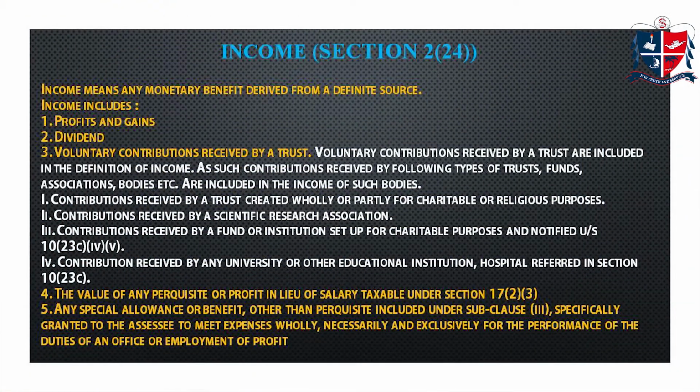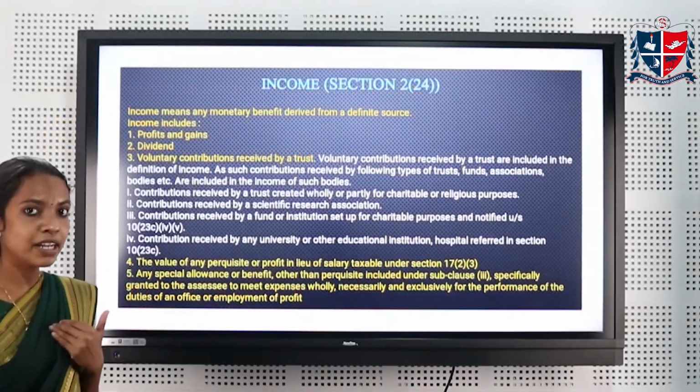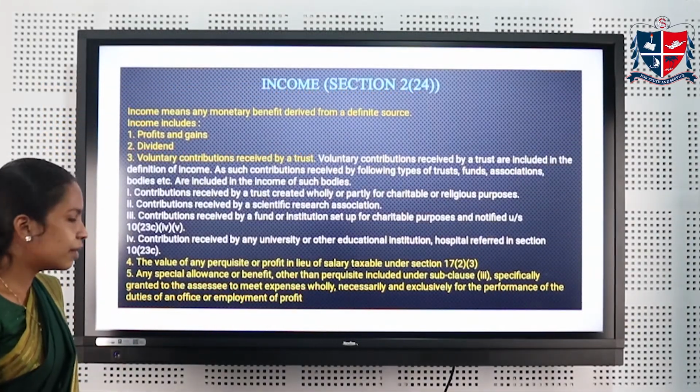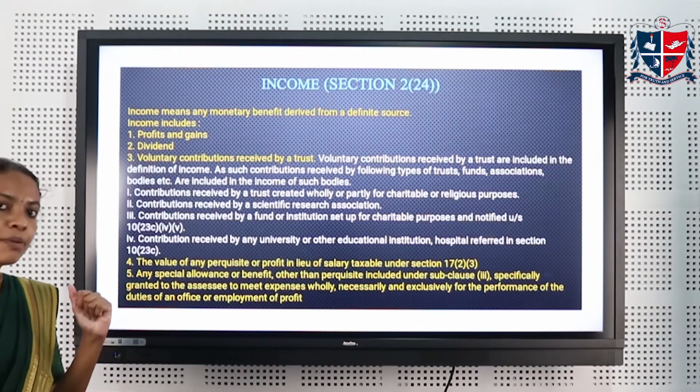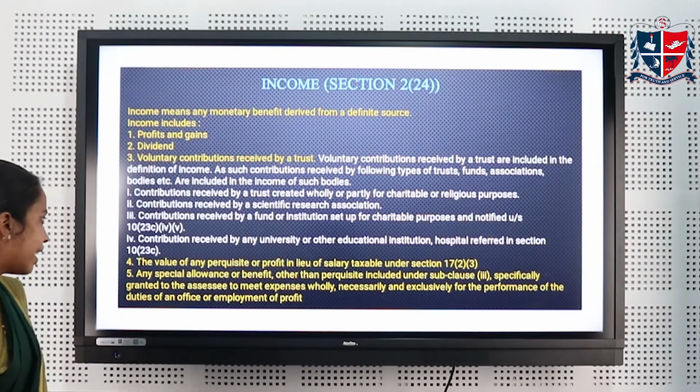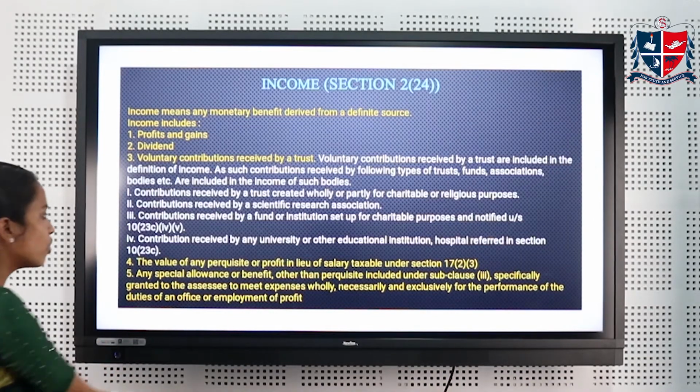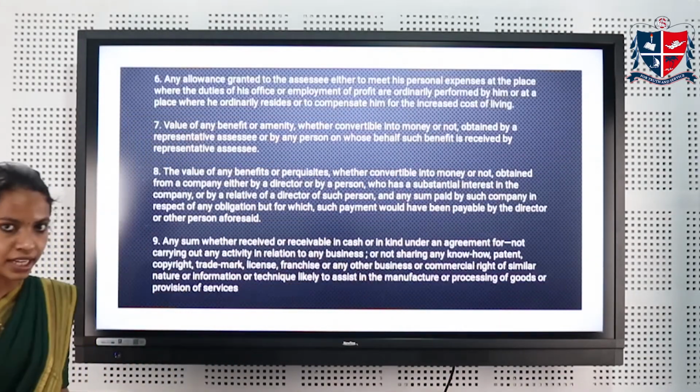Next, let us discuss income according to Section 2 of the Income Tax Act. Income means any monetary benefit derived from a definite source, and it includes profit and gains. Then dividend received from a company comes under the category of income. Voluntary contribution received by a trust, the value of any perquisites or profit in lieu of salary, any special allowance or benefit received by the employee.